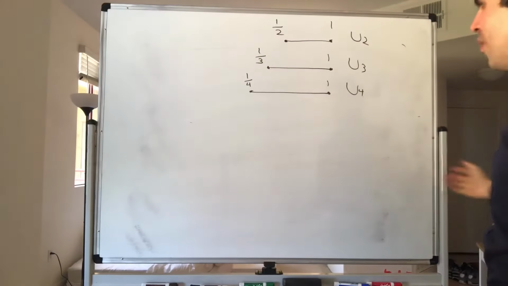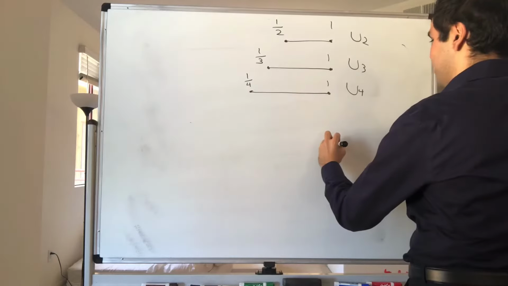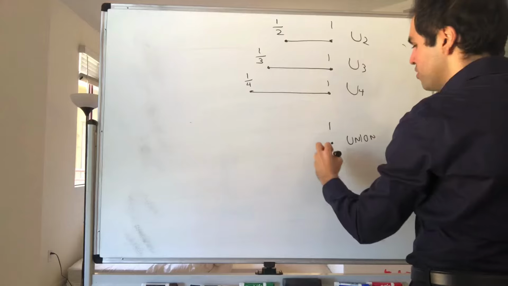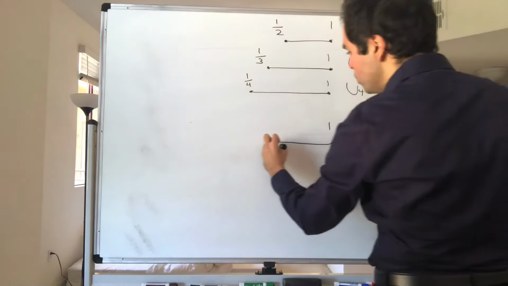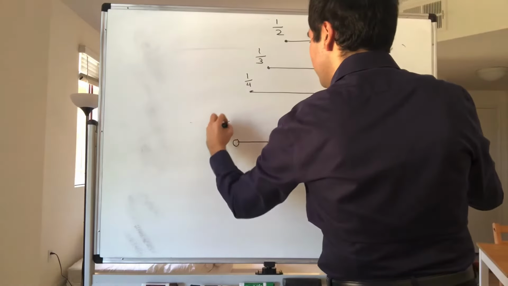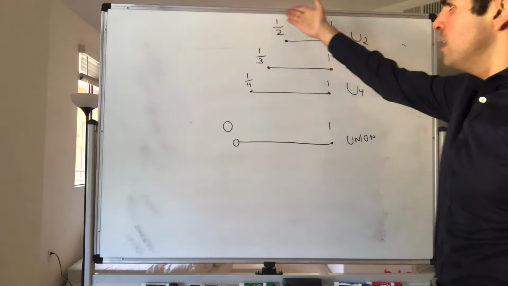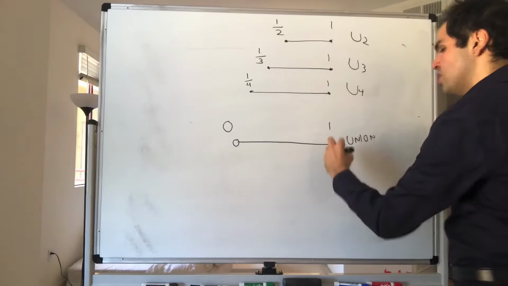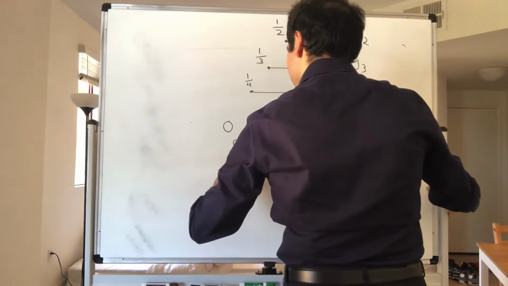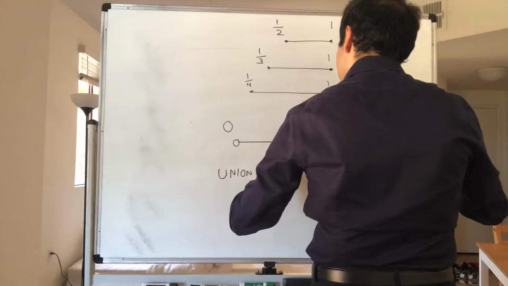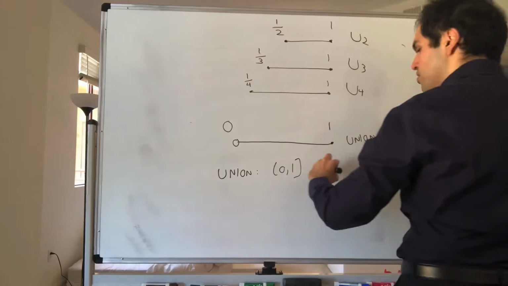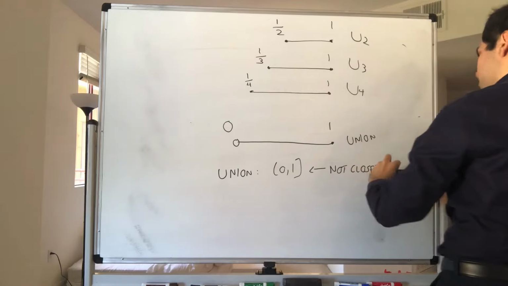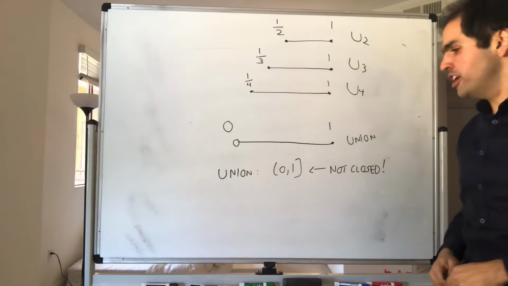and then the question is, what is the union? Well, look, the union contains 1, of course, but also it kind of goes to 0. The only issue is 0 is not in the union because 0 is not in any of those sets. So in fact, the union is just the half open interval (0, 1], but this is not closed. So in general, you have to be aware of that.